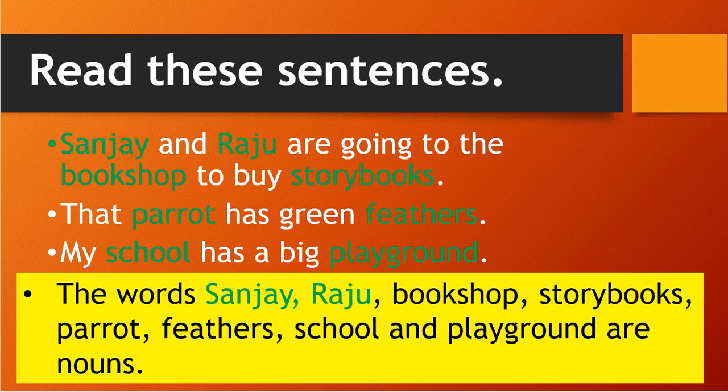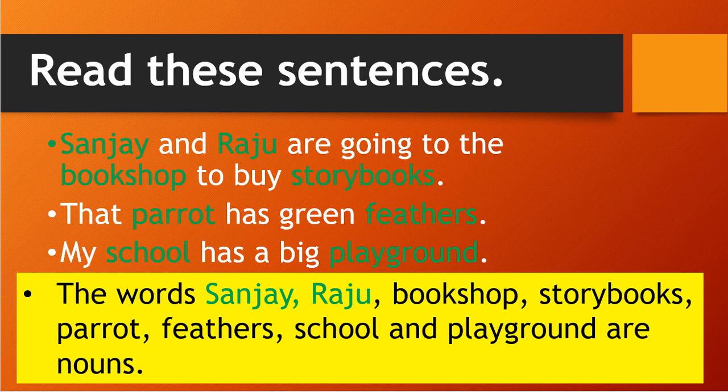The next sentence, the parrot has green feathers. So parrot is an animal. Feathers are a kind of thing. My school. So school is one place where you go for education or study.